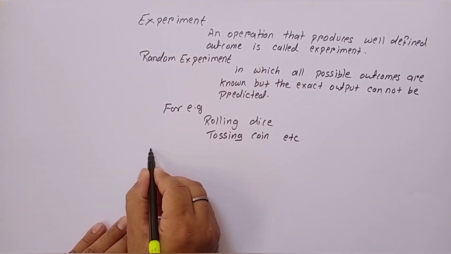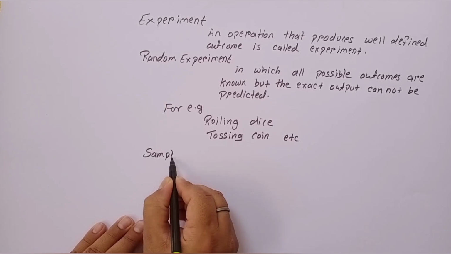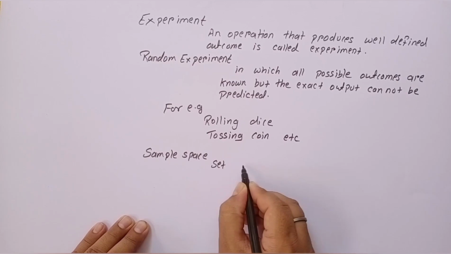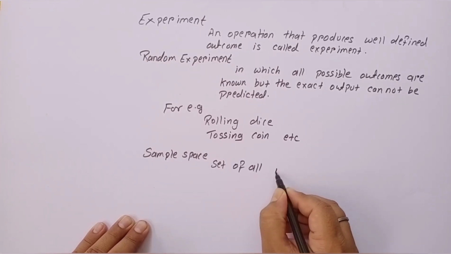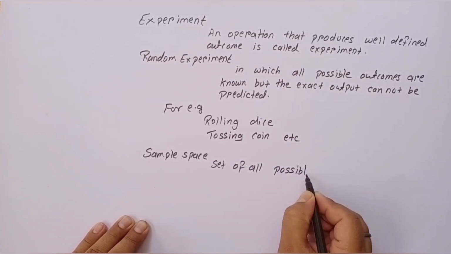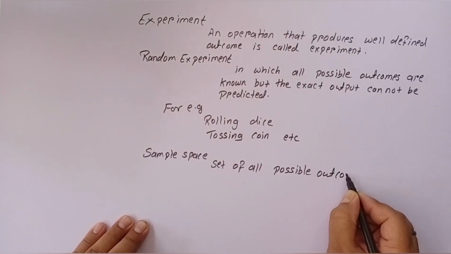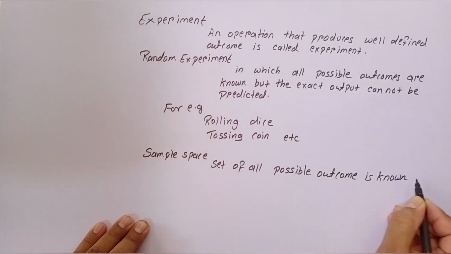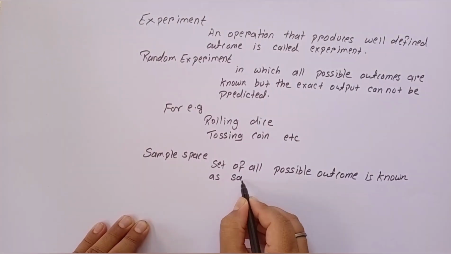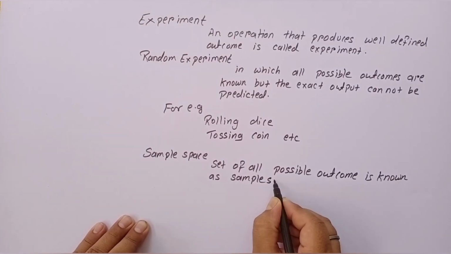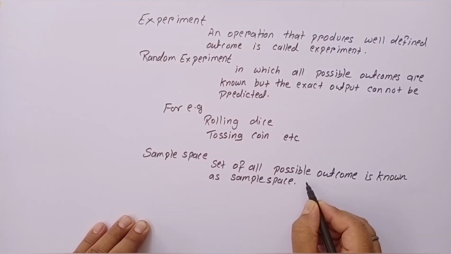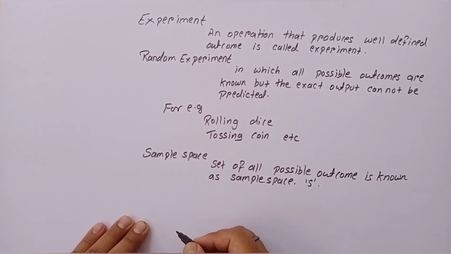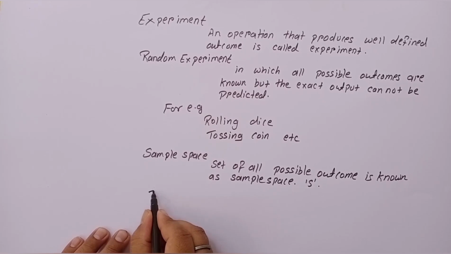Sample space. The set of all possible outcomes is known as sample space and is represented by capital S. Now, event.